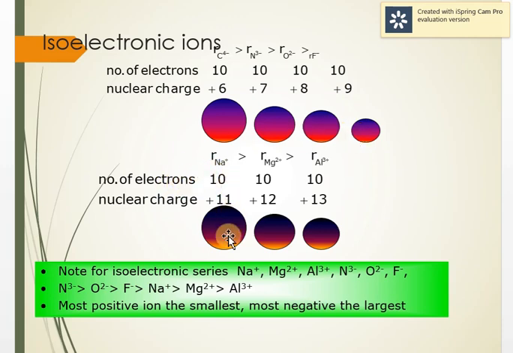Now, in the same way, you can compare the size of all of them. Na plus has more radius than Mg plus 2, which has more than Al plus 3. Though they are all isoelectronic, meaning they all have the same number of electrons, the nuclear charge is more in aluminium. So the most positive ion is the smallest and the most negative ion is the largest. So we can say anions have larger atomic radii than a normal atom, which has more than a cation.